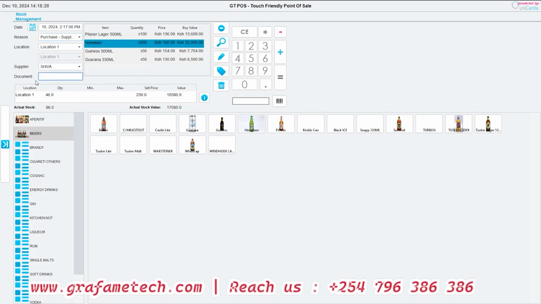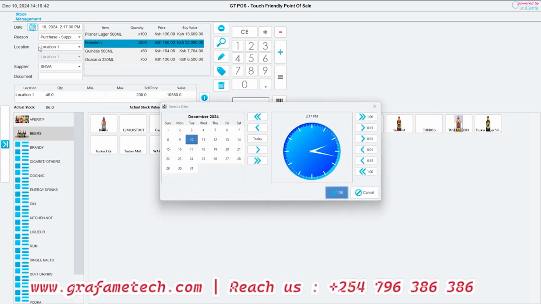All right. We can also have the document reference. Maybe if they gave you an invoice, you can also have the reference number there. So this is where we configure our stock. We also have the capability of backdating. We can backdate whatever we are doing even to last year. You see, this is how we move even in terms of years, 2023, 2024. You see, we can backdate in the same system.